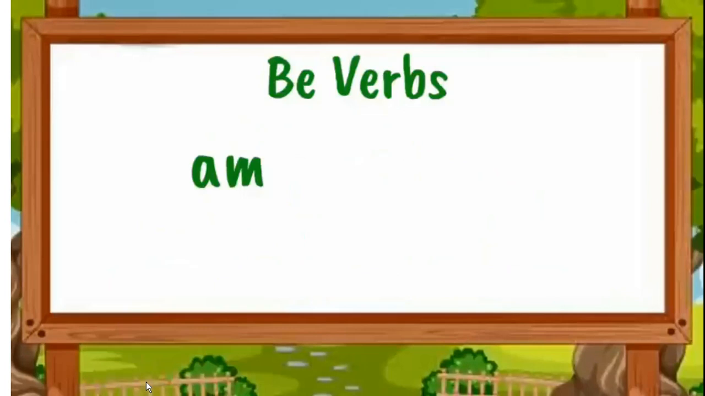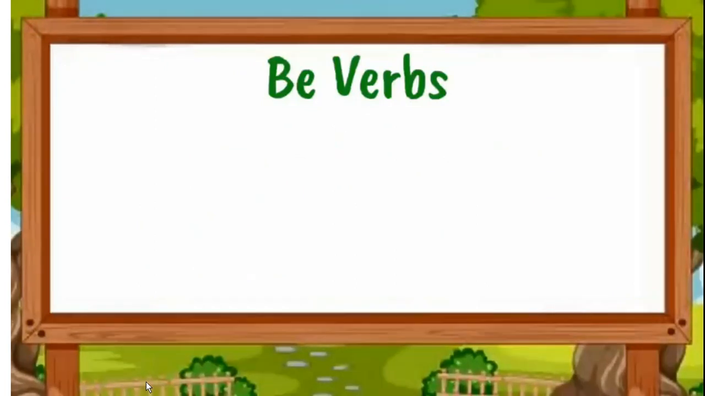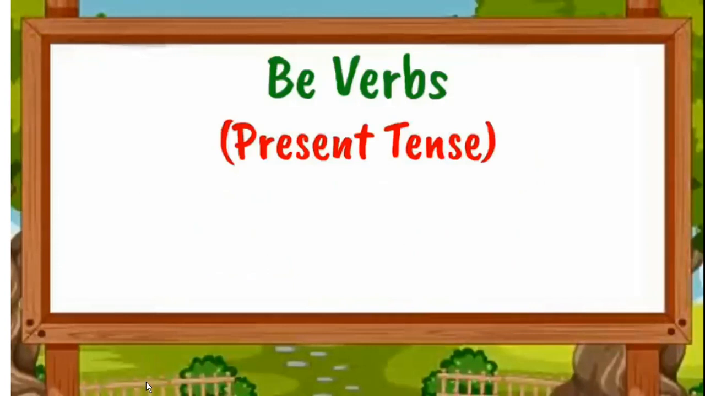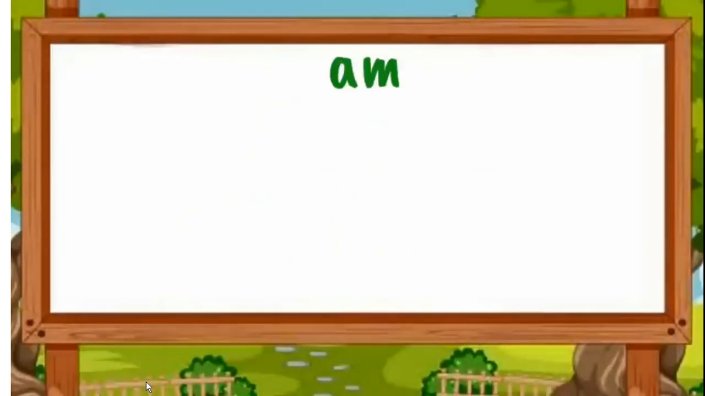The be verbs include these words: am, is, are, was, and were. All are the be verbs. First, the present tense be verbs are am, is, are.